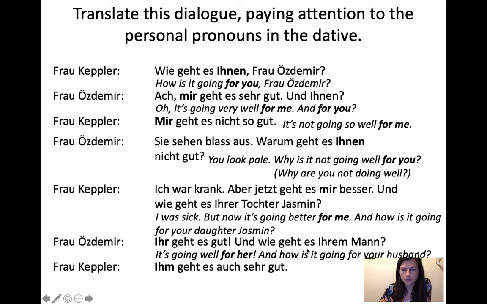And then she says, und wie geht es Ihrem Mann? So how is it going for your husband? And then you see that Ihrem Mann is actually just in the dative. It's a normal dative noun situation. It has a possessive, but there's no pronoun involved. It's just possessive and then full noun.